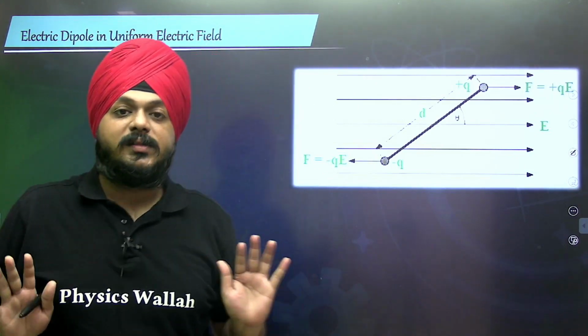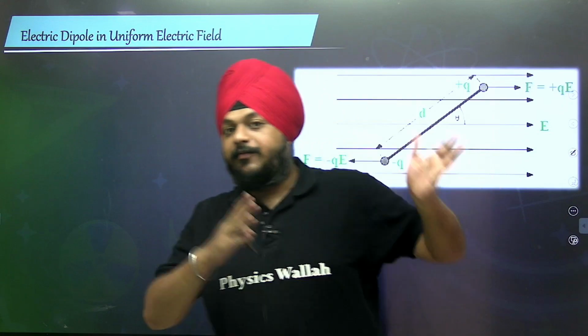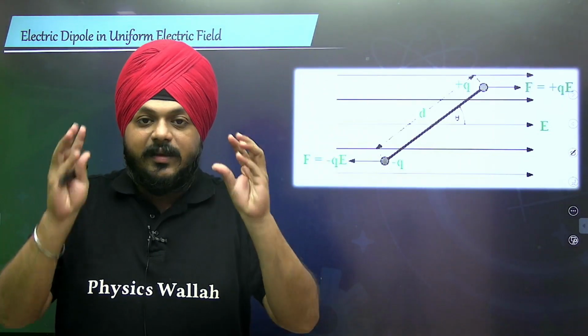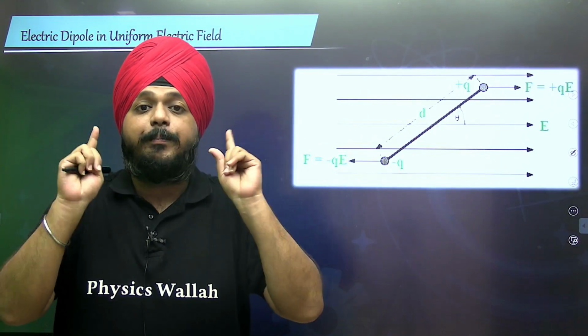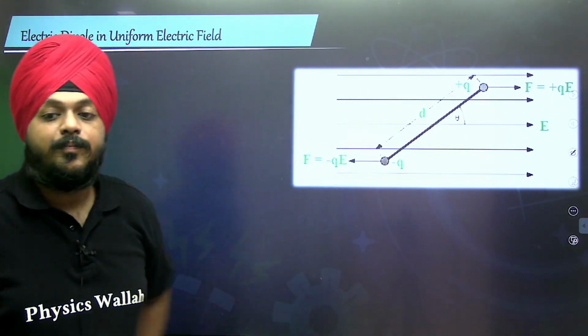It's a very simple concept. When it is kept in a uniform electric field and when it is kept in a non-uniform electric field, all of those assumptions you are going to make on the basis of net force and net torque.